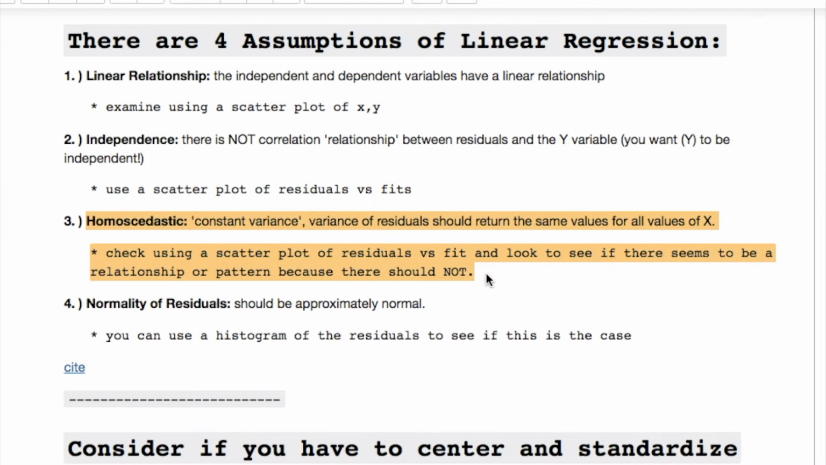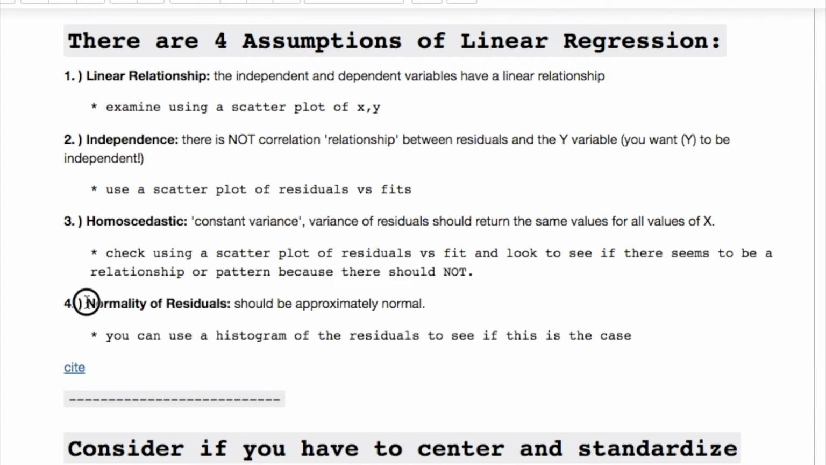The next thing that you need to look for is constant variance. This in practice can be an issue or unrealistic, but consider that the variance of the residuals should return the same value for all values of x. To plot this and check what's going on, use a scatter plot of the residuals versus the fit and look to see if there seems to be a relationship or a pattern.